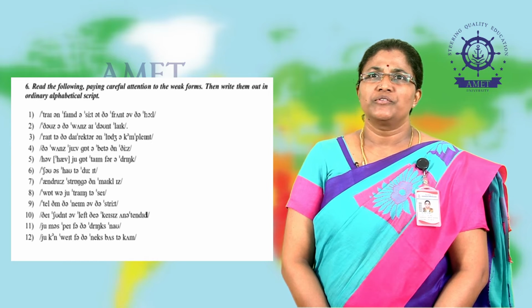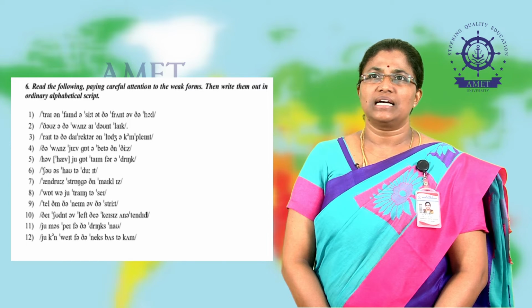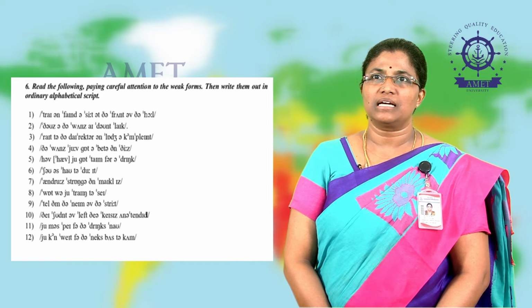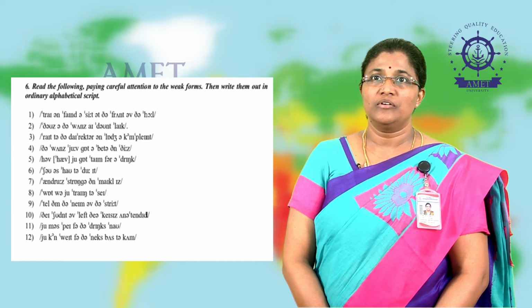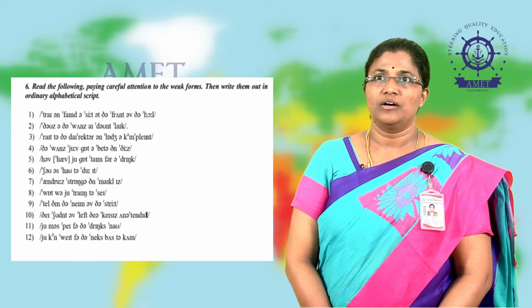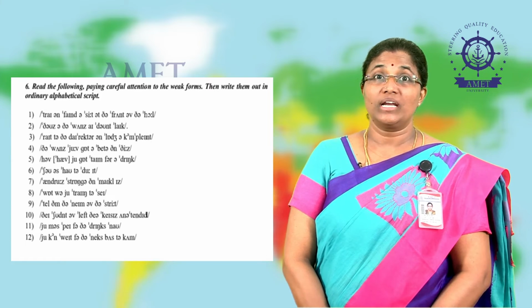First one, try and find a seat at the front of the hall. The words that gain stress are try, find, seat, front, hall. Only these words are stressed in the first sentence.